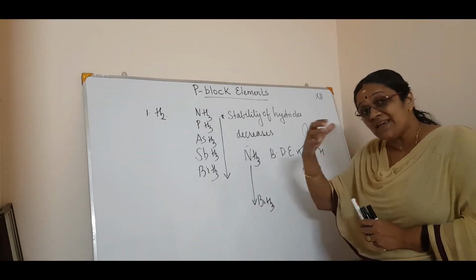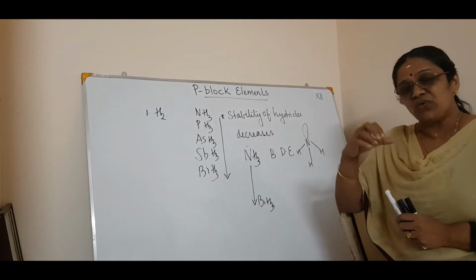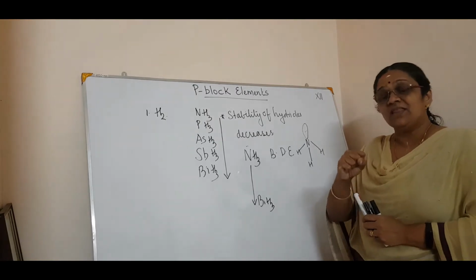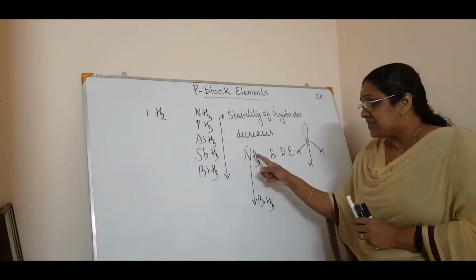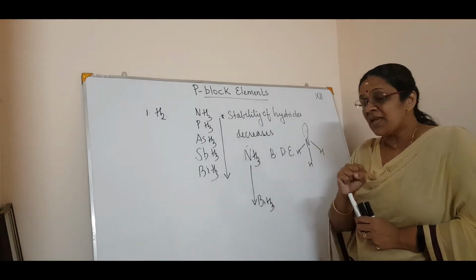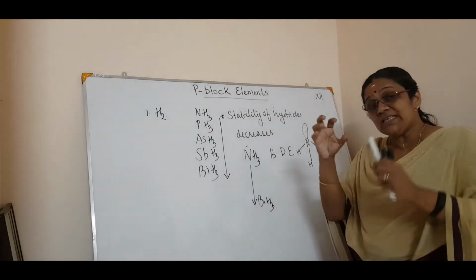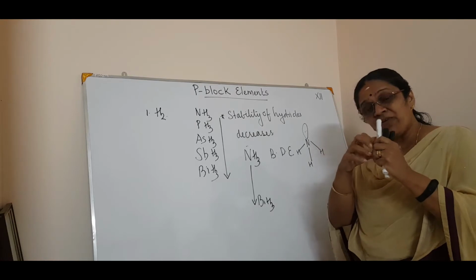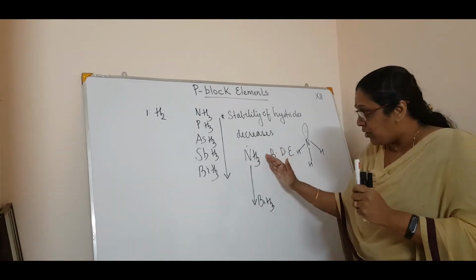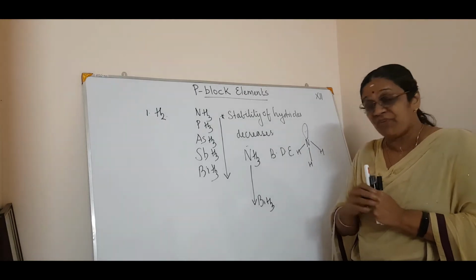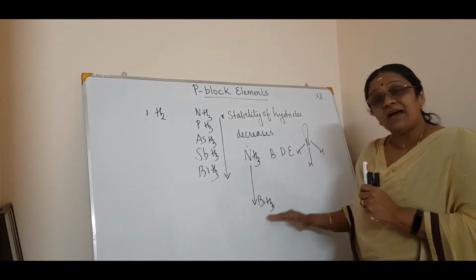Because the atomic size is increasing. So when the atomic size is increasing, the overlapping also will decrease. Because nitrogen is very small and hydrogen is small, there is a maximum overlapping of this nitrogen-hydrogen bond. Thereby the bond dissociation enthalpy is high when compared to bismuth hydride.